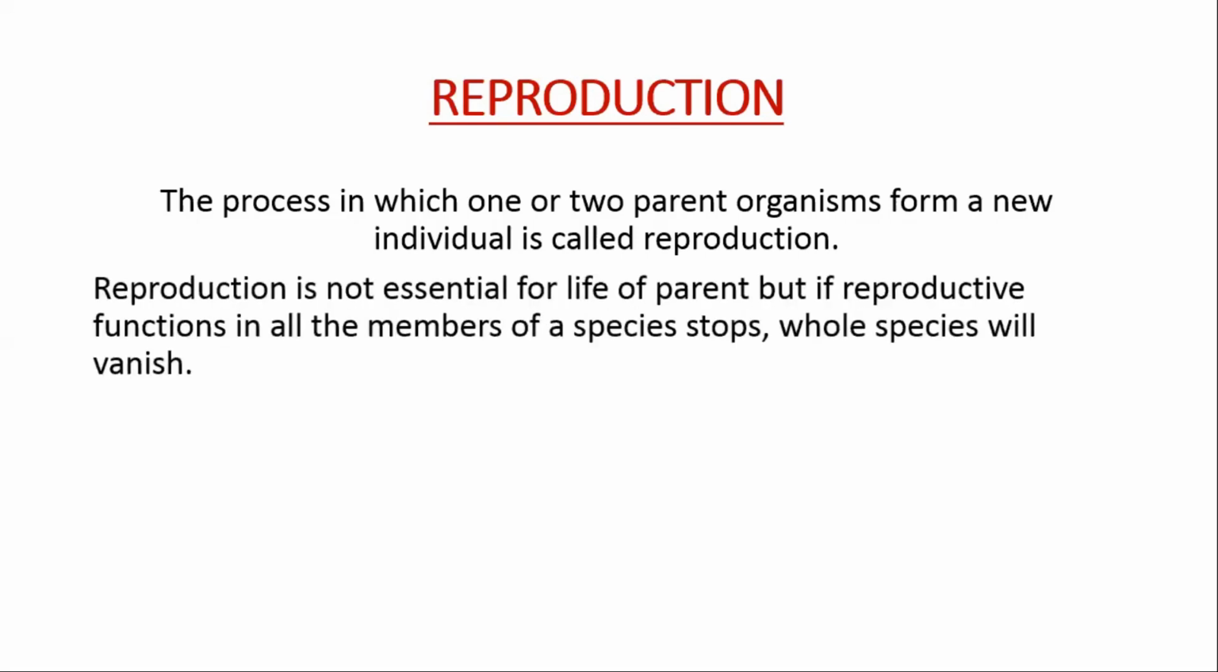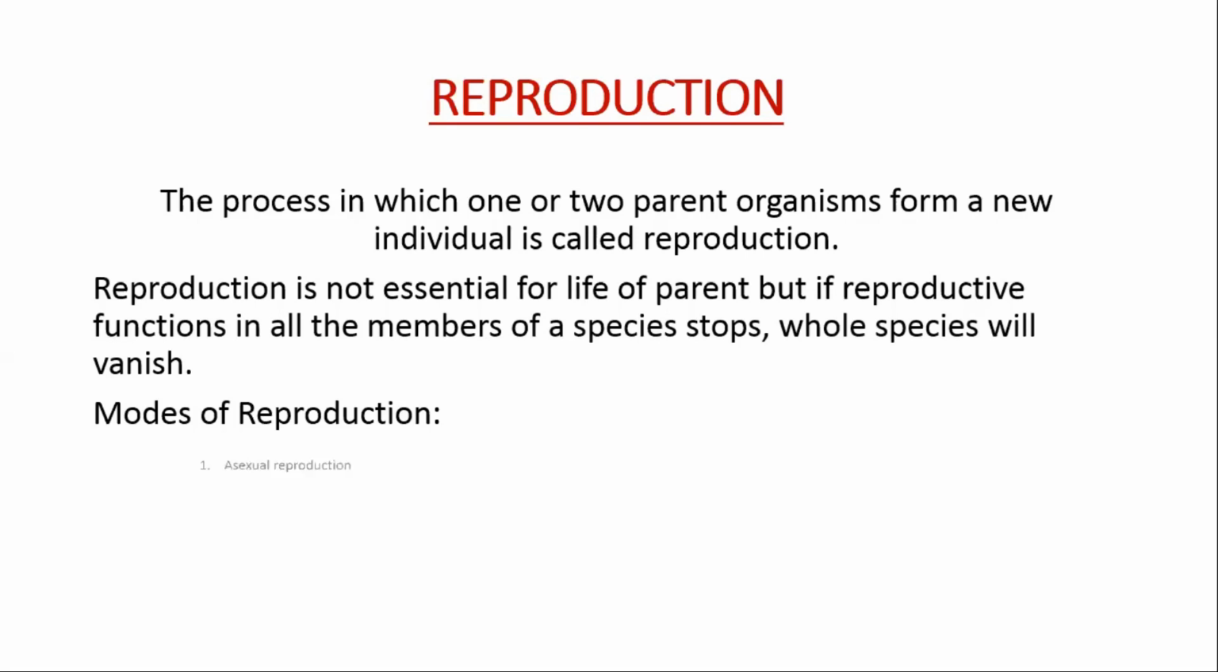Reproduction itself is not essential for the life of a parent organism, right? It is not that if they do not reproduce, they cannot live. It's not like that. But if the reproductive functions in all the members of a species stop, what will happen? The whole species will vanish, right? Because if reproduction stops, new individuals will not form. That species will vanish from the earth.